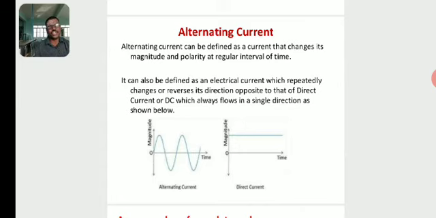The current which can change both in magnitude and direction, that means the polarity, at regular intervals of time, so continuously, is called alternating current. It can also be defined as an electric current which repeatedly changes or reverses its direction, opposite to that of direct current or DC, which always flows in a single direction as shown in the diagrams.